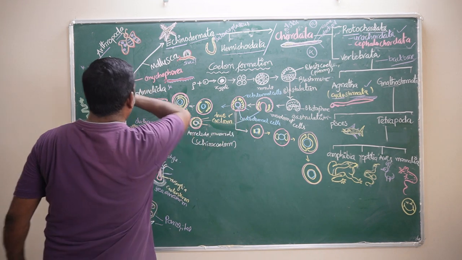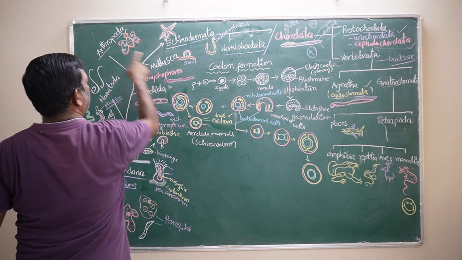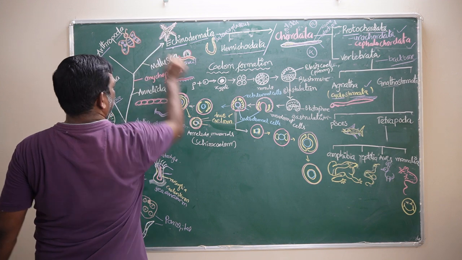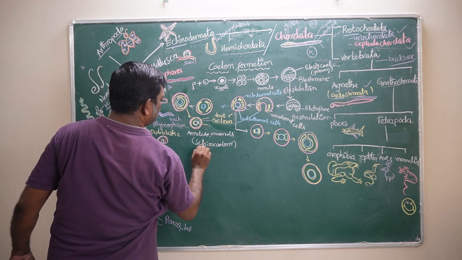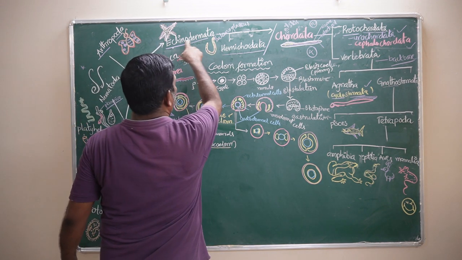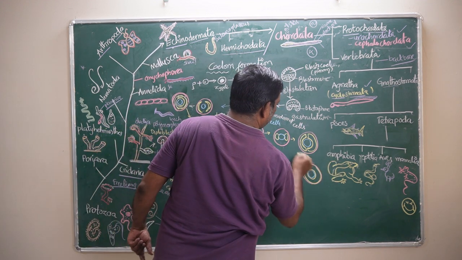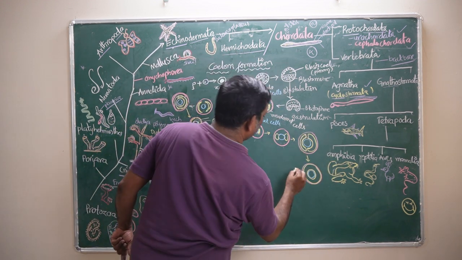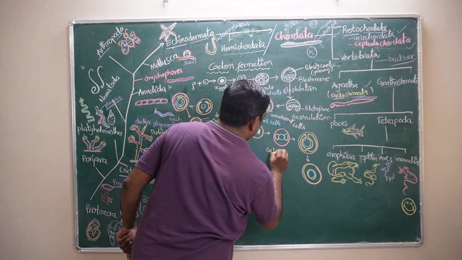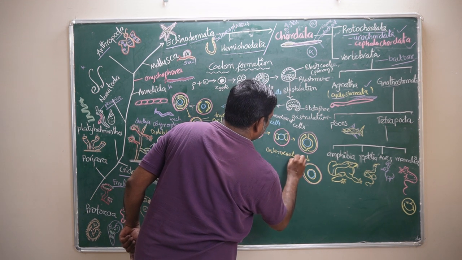Annelida, Onychophora, Arthropoda, Mollusca, these are schizocoelomates. Echinodermata, Hemichordata, Chordata are enterocoelomates.